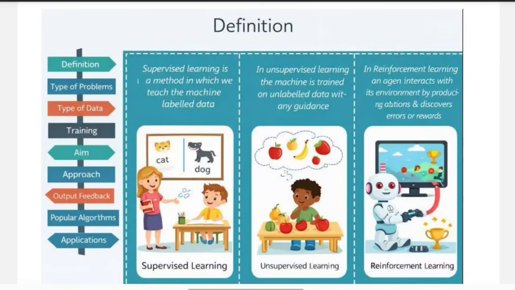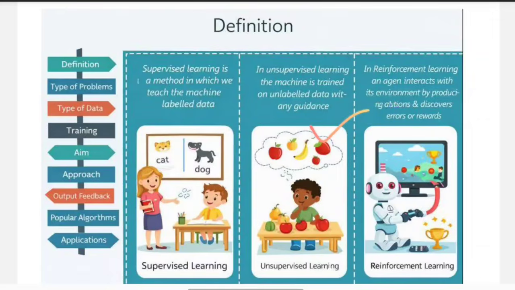So here the child is learning with the help of the correct answer, with the help of a supervisor. Similarly, in supervised learning, we teach the machine using labeled data. This means we give both the input and the output to the machine, so the machine learns properly with guidance.